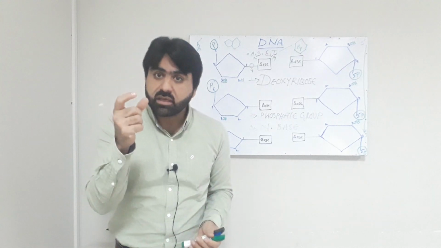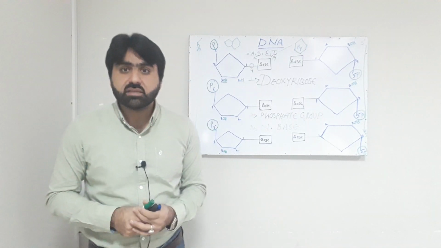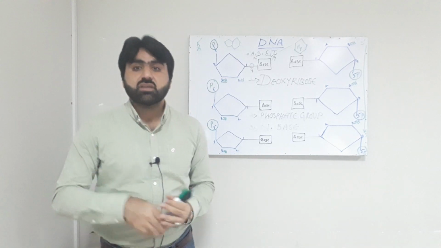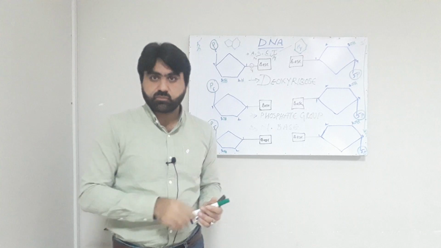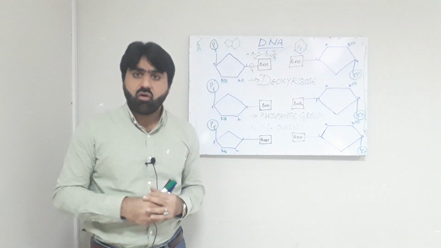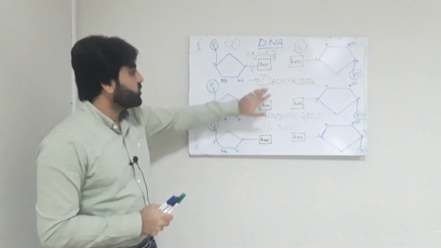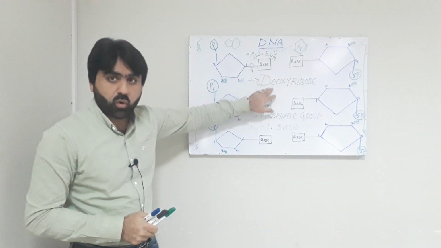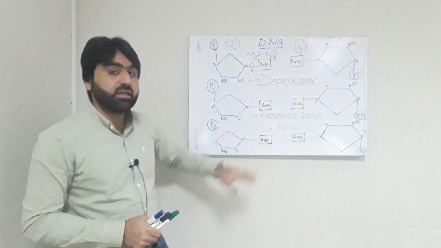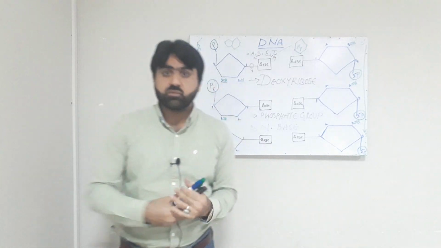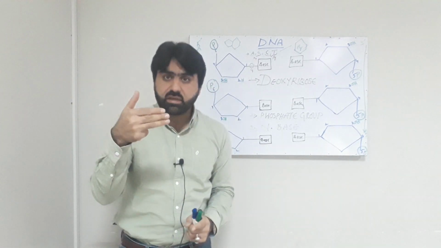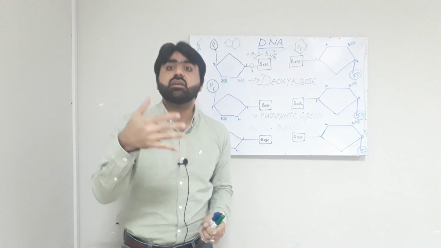DNA is a chemical compound which is made up of a basic structural or functional unit which is known as nucleotide. Nucleotide is itself made up of three components. Number one is deoxyribose, number two phosphate group, and number three nitrogenous base. So nucleotide is made up of these three components. Now we will discuss what these three components are.